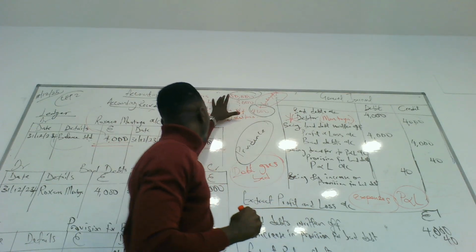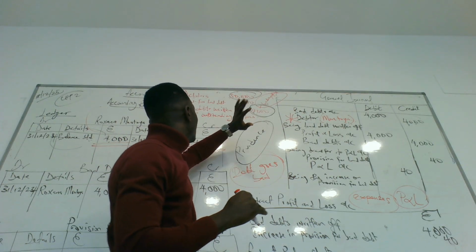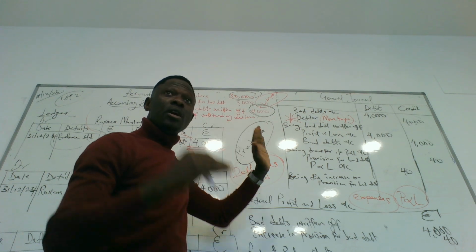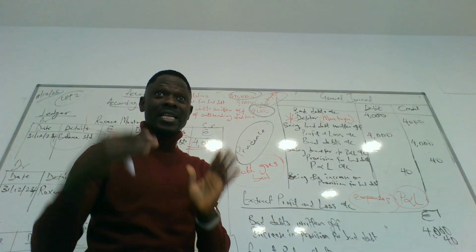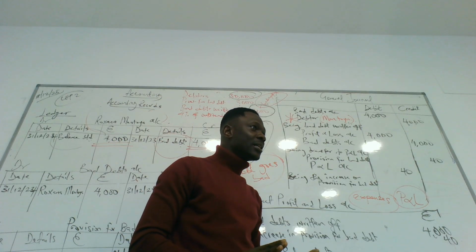This is the transaction. The debtor for this business is 80,000. The provision for bad debt is 3,000. We make provision for bad debt because some of your debtors will not be able to pay back. That is why you make a provision for bad debt.